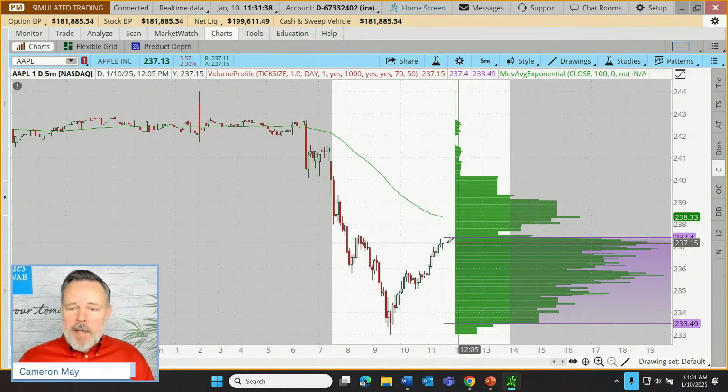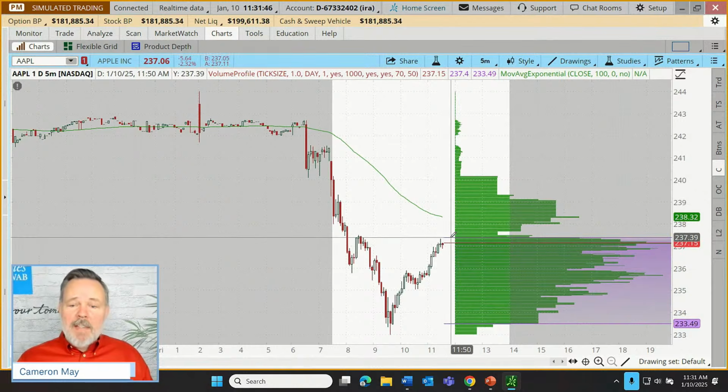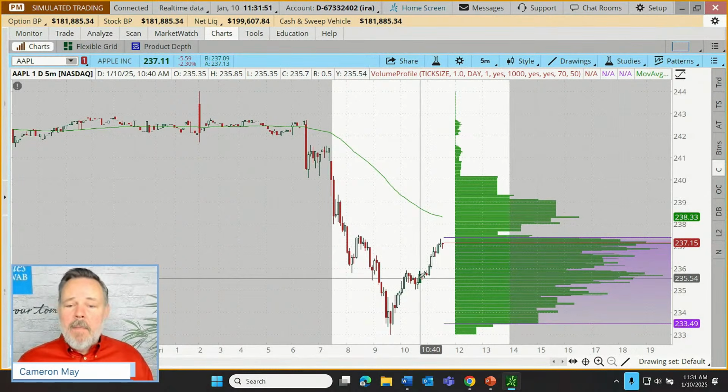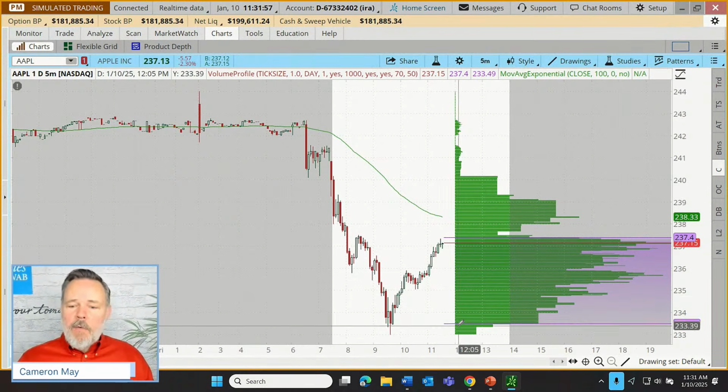We see the POC, the point of control, that's our red line right here. We see the high value node, and you can see price looks like it might be just about to go above that. That's interesting because it was nowhere near that when I was planning this webcast, which was right back here. It was actually back here. Yeah. Here's our low value node.